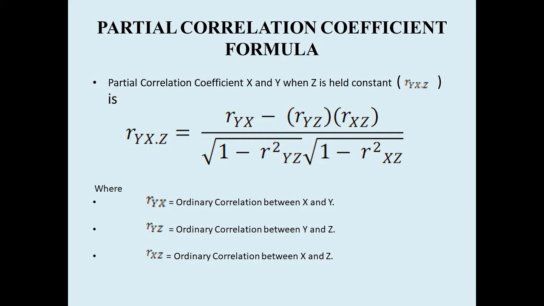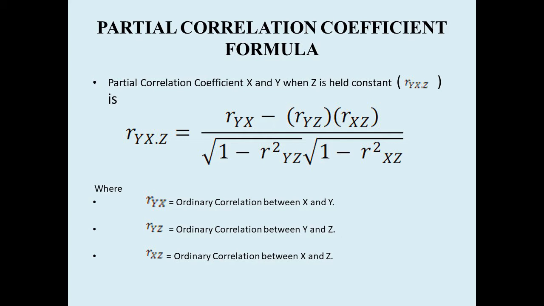So now here r xy dot z, we have put. We want to find the partial correlation coefficient between y and x when z is held constant, when the influence of z is removed.